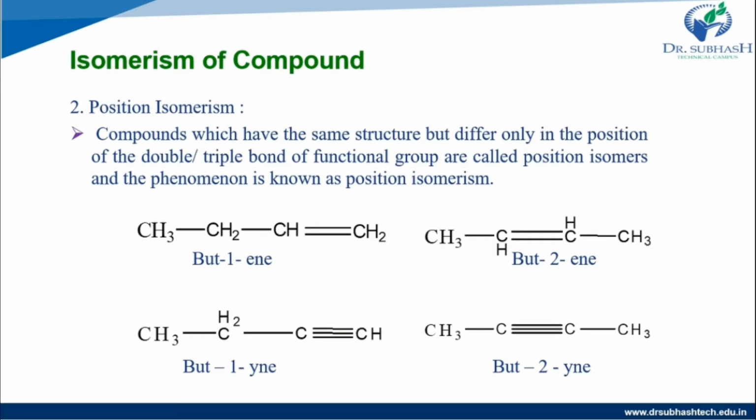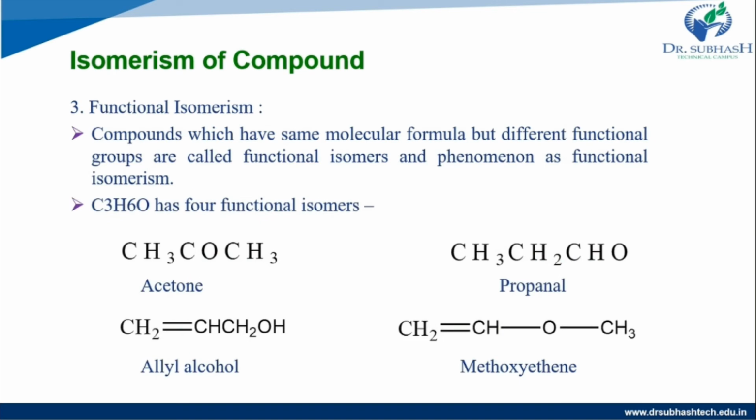Then the third one is functional isomerism. Compounds which have the same molecular formula but different functional groups are called functional isomers, and the phenomenon is known as functional isomerism.